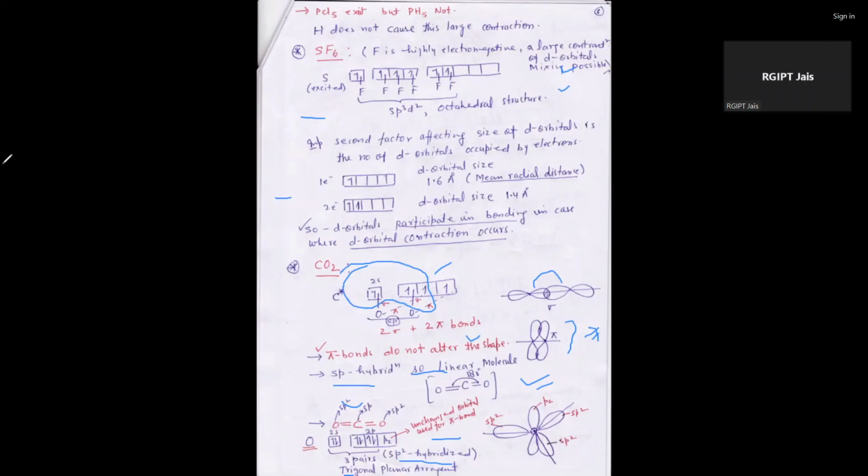Next, the pz orbital is vacant. That's why it has a chance of forming another bond. That's why VBT does not explain the exact geometry of pi bonding orbitals. VBT does not explain these pi bonds exactly.